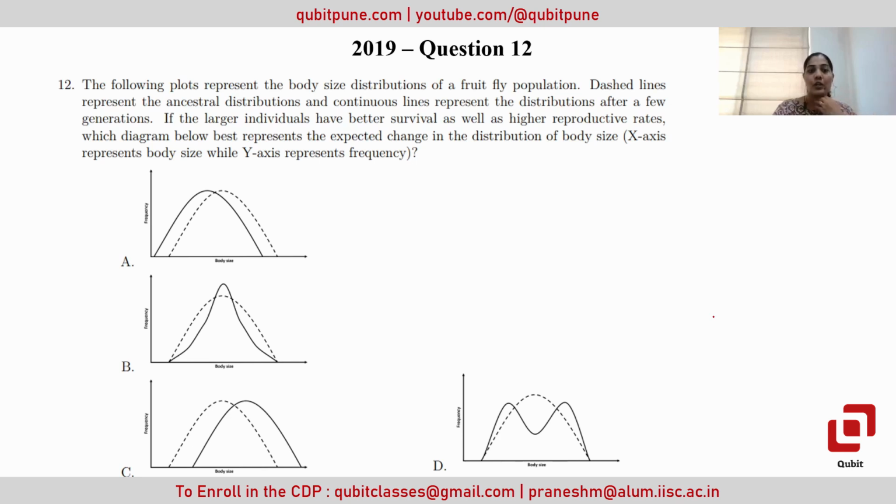The ancestral generation will have means from lower, medium to higher. However, the larger ones get more favored, so the distribution is like this. The higher the body size, the more they get selected over the earlier generations, because they have a better survival rate. That is very well presented by option C, which is the correct one.